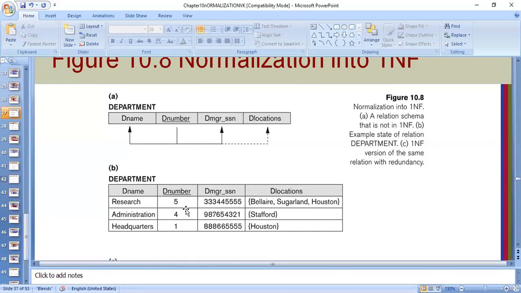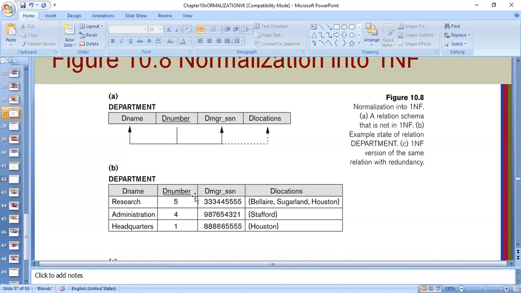Then there is the administration department, which exists only at Stafford, and then headquarters only exists in Houston. So since the research department exists at multiple locations, in the same record we have given 3 different values. So department locations becomes a multi-valued attribute. As per the definition, a multi-valued attribute is the one which has multiple values for the same record.